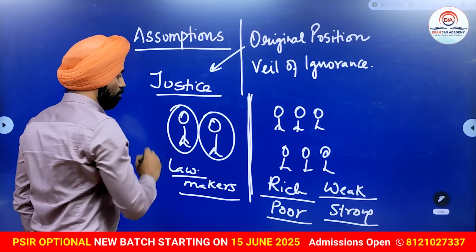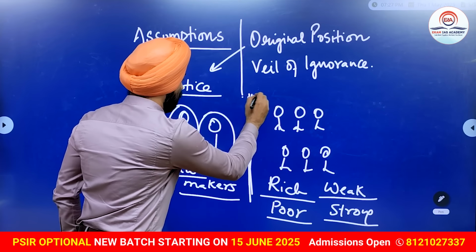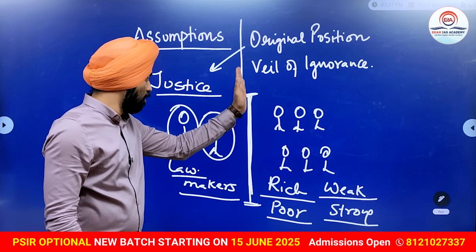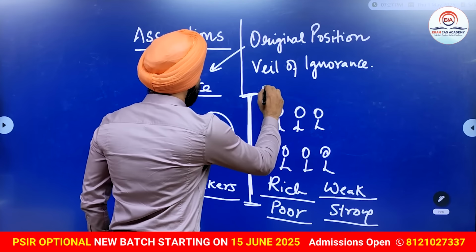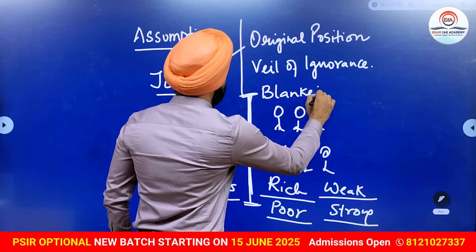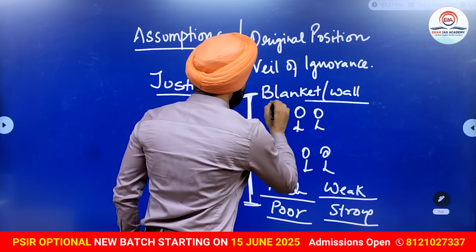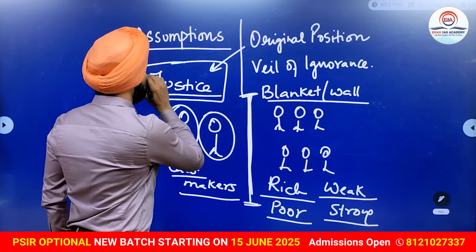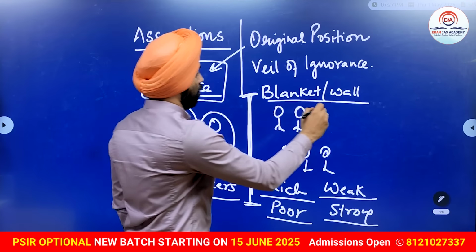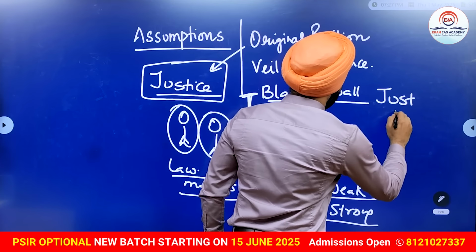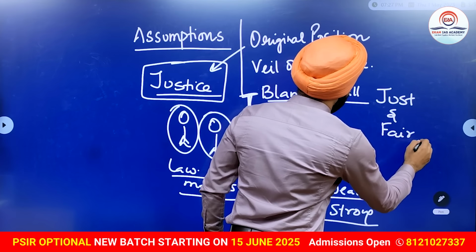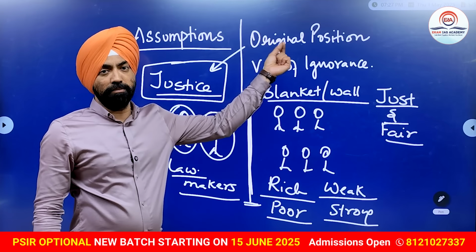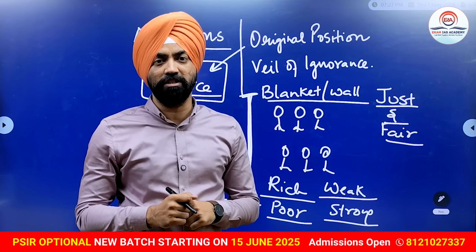This veil of ignorance means they do not know for whom they are making the law. If this veil of ignorance, like a blanket or a wall, is established, the lawmakers will ensure that their laws or policies are just and fair. And because they are just and fair, we will be able to establish a just and fair society. This assumption is what John Rawls is making.